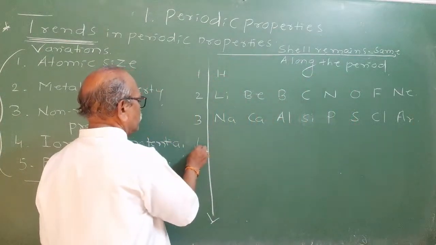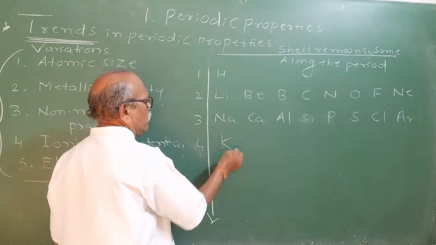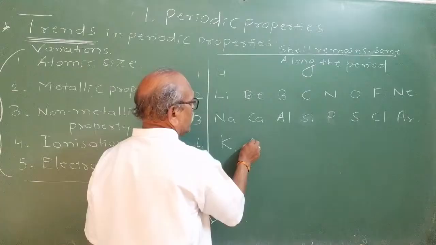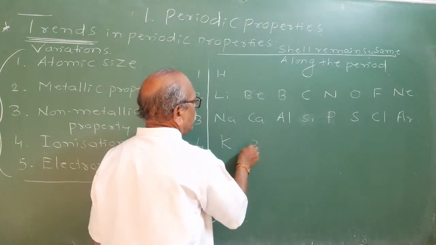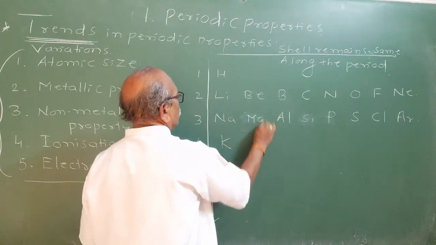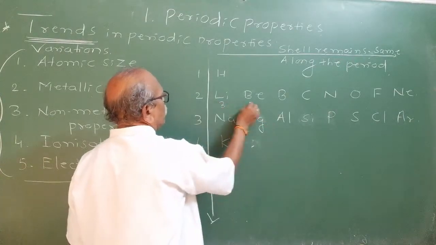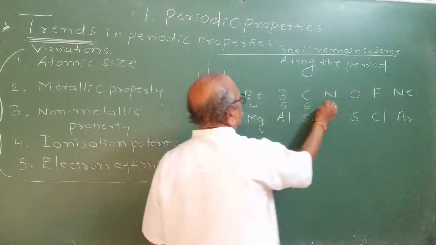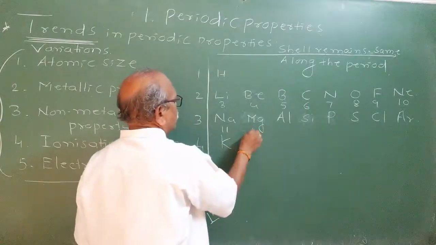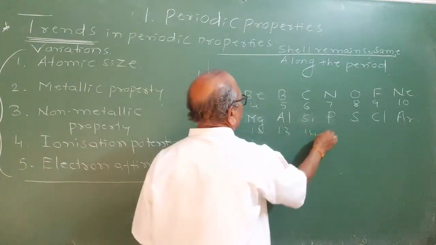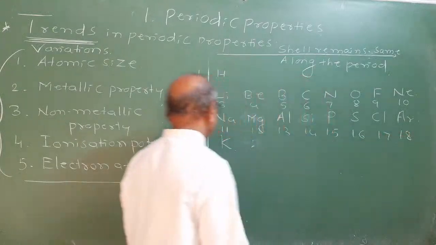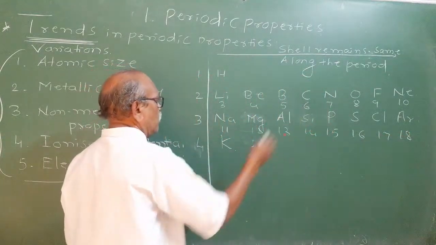Fourth period starts from potassium, 19, calcium will be below magnesium, magnesium 12, lithium 3, 4, 5, 6, 7, 8, 9, 10 atomic number, 11, 12, 13, 14, 15, 16, 17, 18. Okay, fourth period will contain a long period.